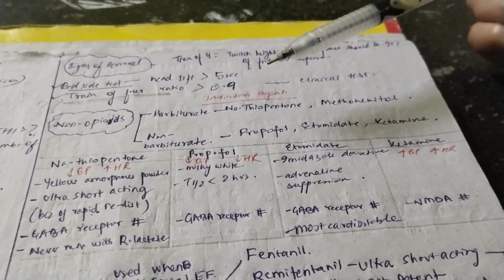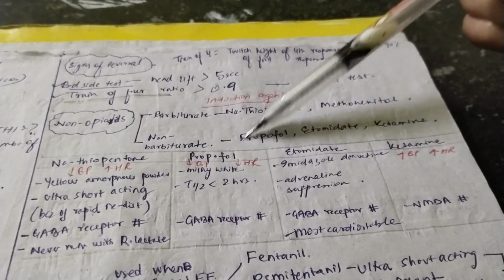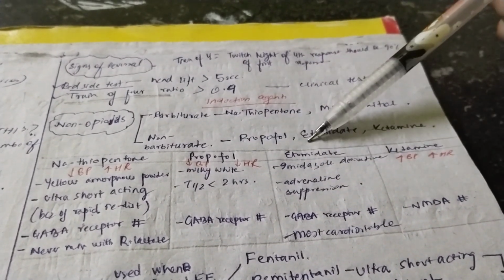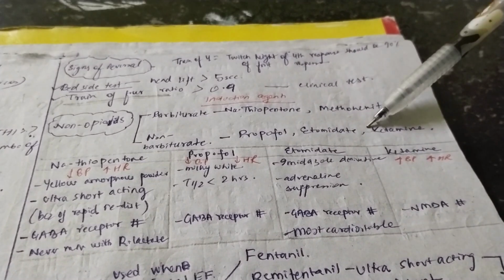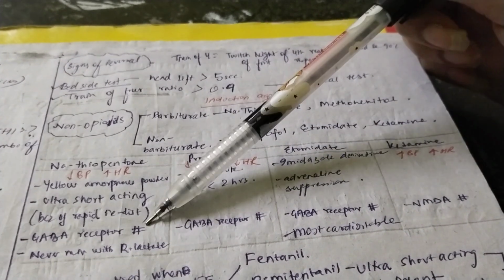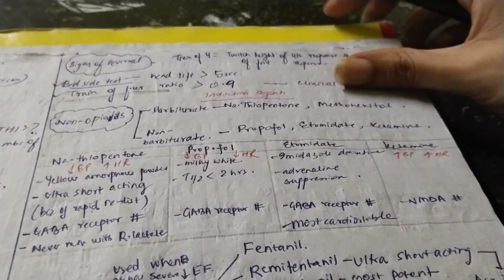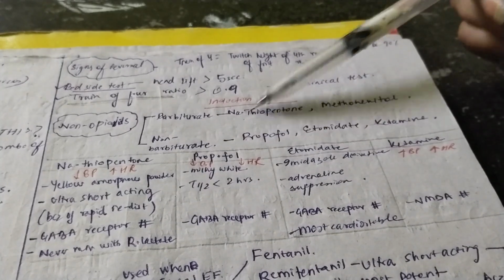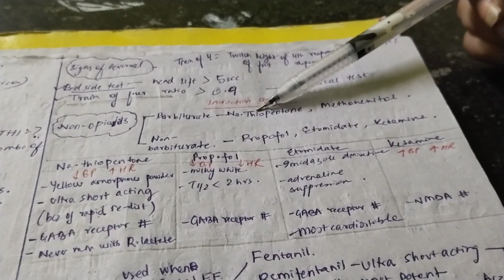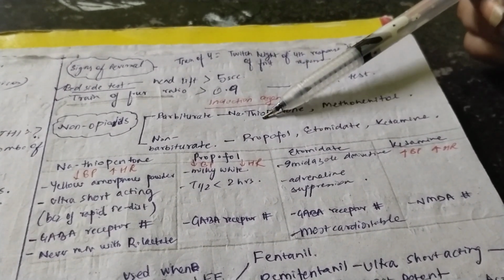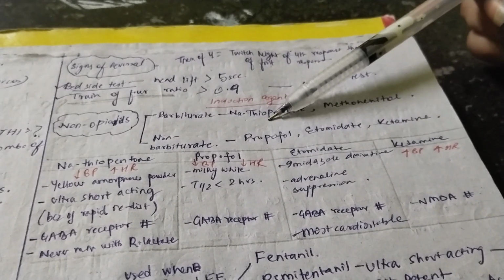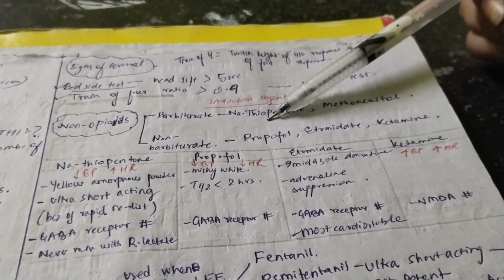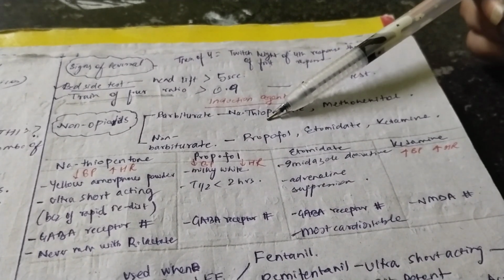Now, one more thing you have to know, that sodium thiopentone, propofol, and etomidate, these three are GABA receptor blockers, and only ketamine is the NMDA receptor blocker. Okay, so sodium thiopentone is a GABA receptor blocker. And we should remember that we should never mix sodium thiopentone with ringer lactate. So what are the 4 points that you have to remember? First, it is available in the form of yellow amorphous powder. It is ultra short acting. It is a GABA receptor blocker, and it can never be mixed with ringer lactate.